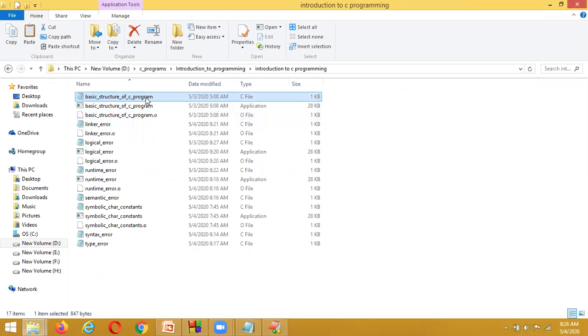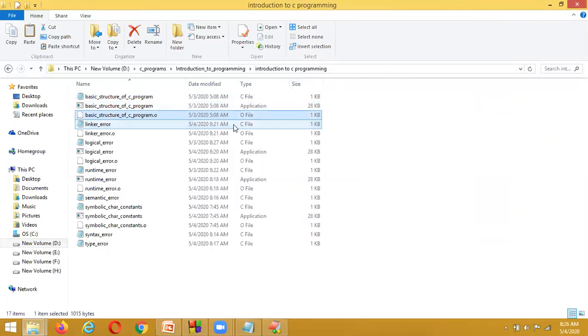Whenever we compile the source file, two files are generated. If it is successfully compiled, an object file and an executable file are generated. The file that is executed on the CPU is the executable file. This executable file is going to be executed. And this file we call the executable file, and this file we call the object file.